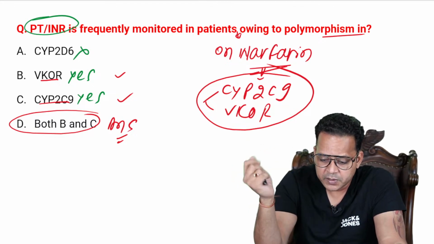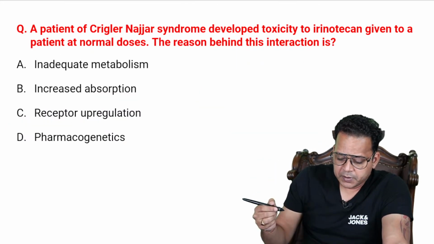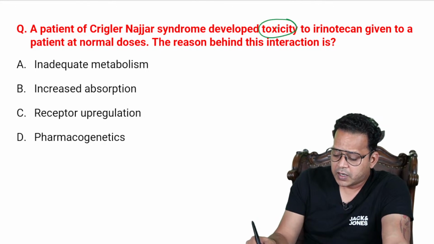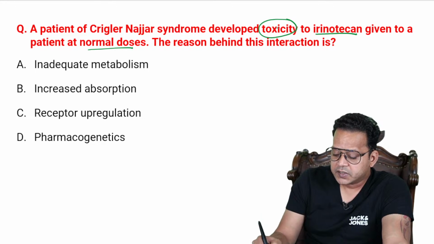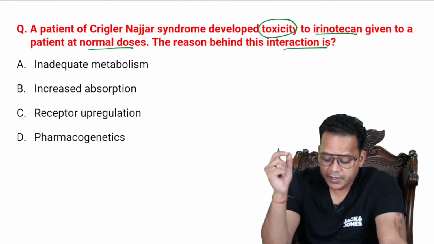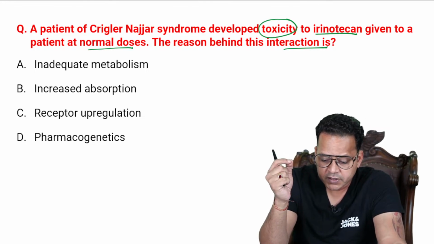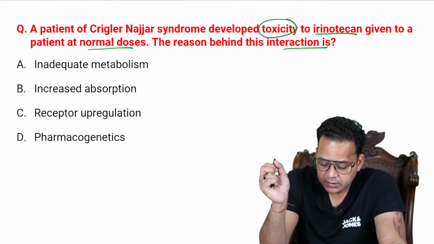As I said, we'll be discussing new types of MCQs here. Now moving on: a patient of Crigler-Najjar syndrome develops toxicity to irinotecan given at normal doses. The reason behind this interaction is inadequate metabolism, increased absorption, receptor upregulation, or pharmacogenetics. All right, Shrevali, CYP2C19 and clopidogrel, that's correct. That's the right answer.